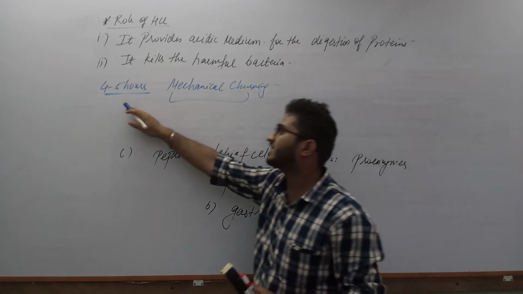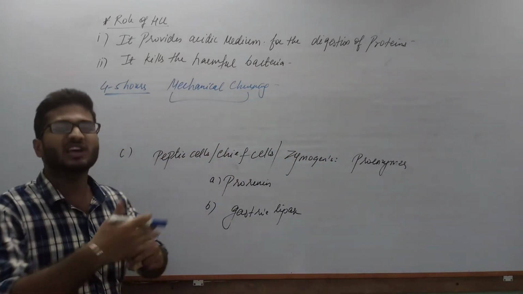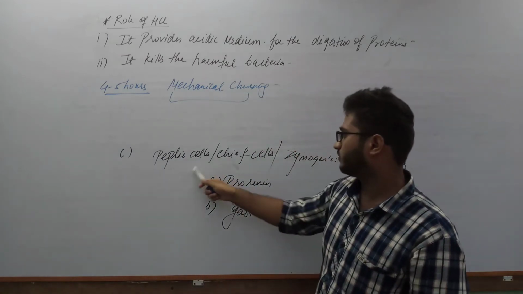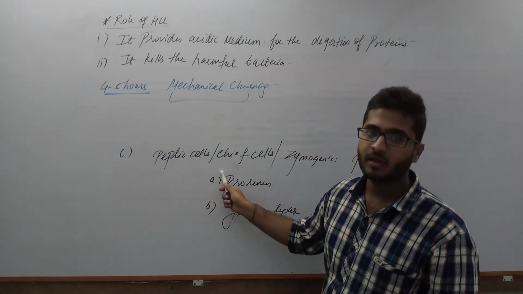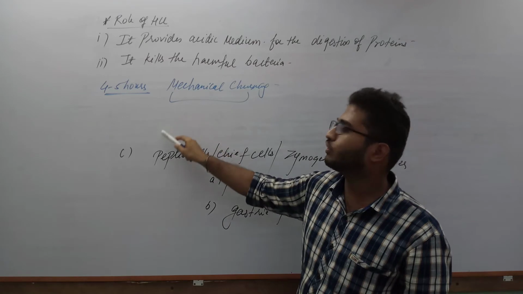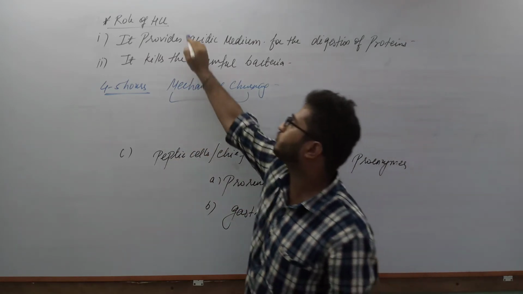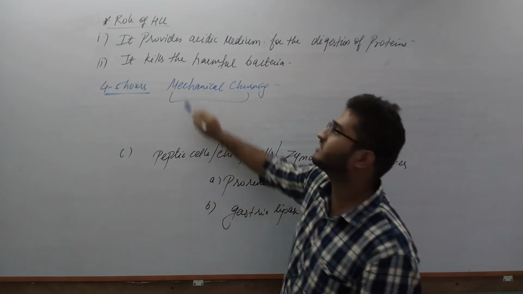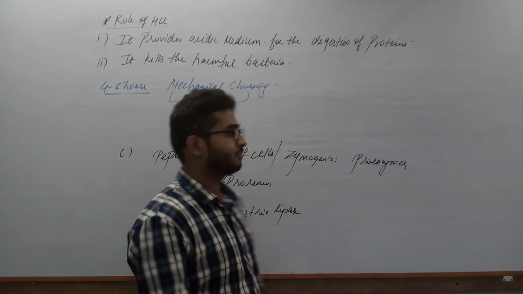Mucus acts as a lubrication so that food can easily move along the wall of the alimentary canal, and then there are the peptic cells or chief cells. Because only after discussing the role of these three cells will we be able to see the role of hydrochloric acid in digestion, because all these three cells are linked to hydrochloric acid.